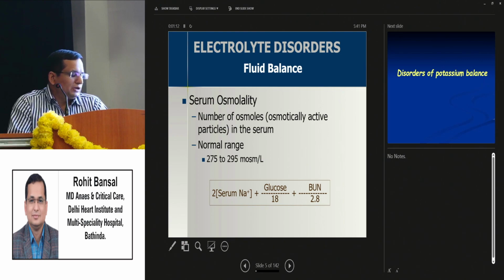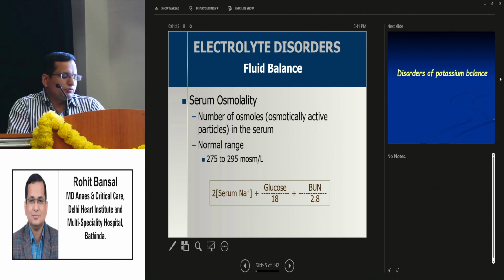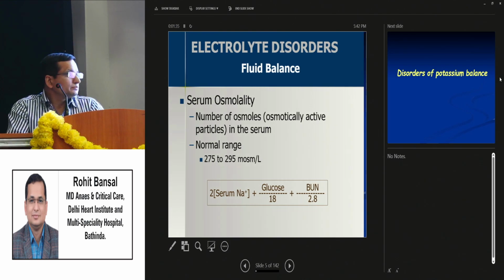Just remember this formula. It will help in our future slides. The serum osmolality. The number of osmoles in the serum is called serum osmolality. The range is 275 to 295 milliosmoles per liter. Then how to calculate it? It's 2 times the value of serum sodium plus value of glucose divided by 18 plus BUN divided by 2.8.